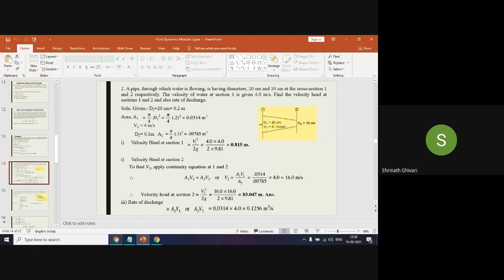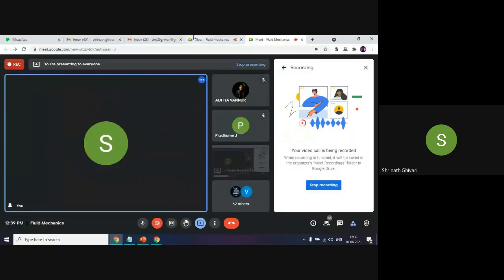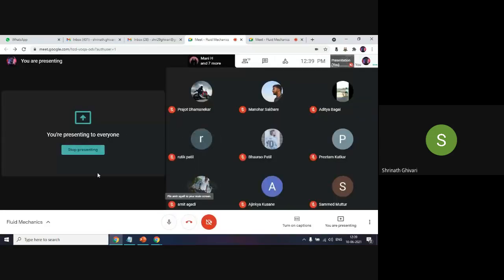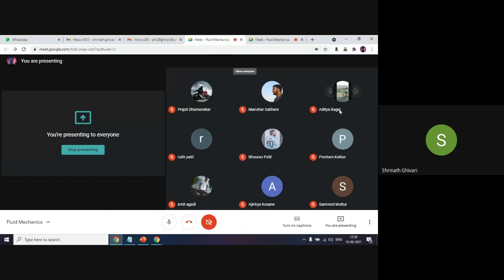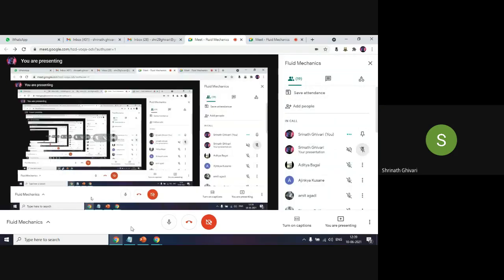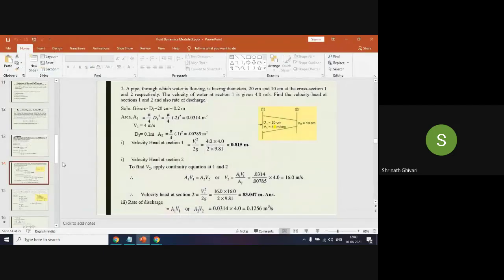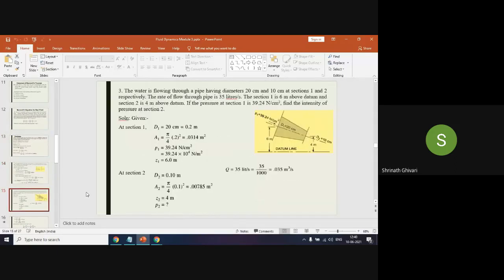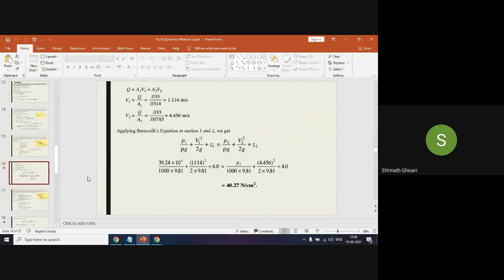Now, here we have taken A1 V1 equal to A2 V2. So have you understood the problems? Any doubts you have? I'll be sharing the notes, don't worry, but you have to solve and practice them.